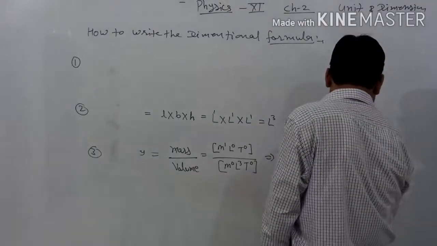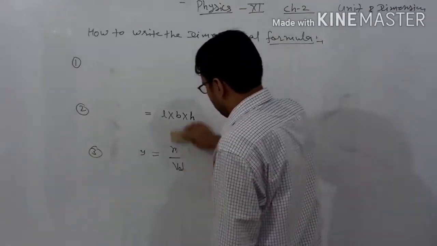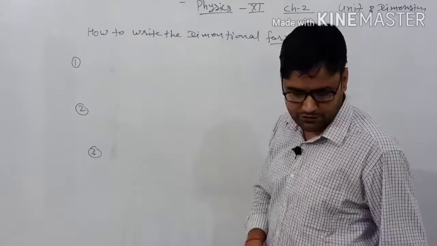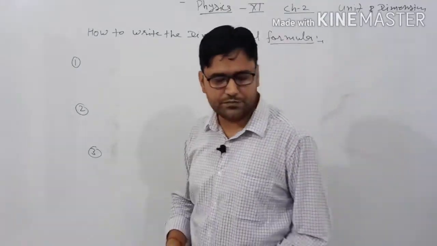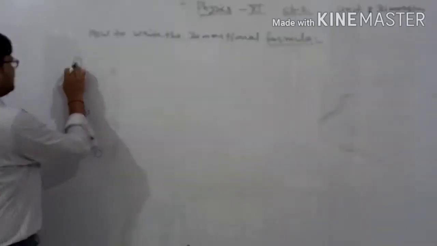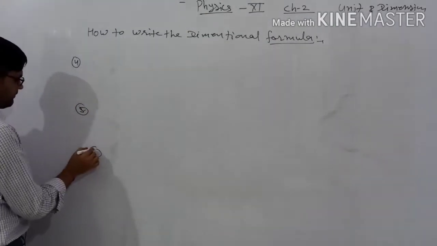Be careful, remember powers. When the powers are to be added, when the powers are to be subtracted, it is to be in terms of the multiplication and in terms of the division. Now we are just to be considering the formulations in terms of the 4, 5 and 6 formulations.